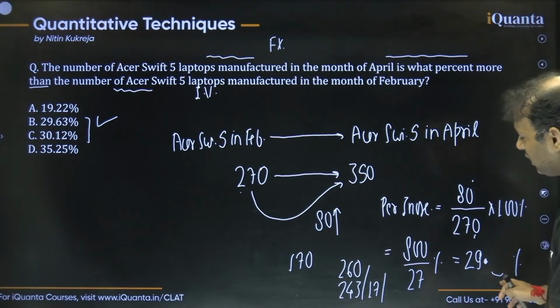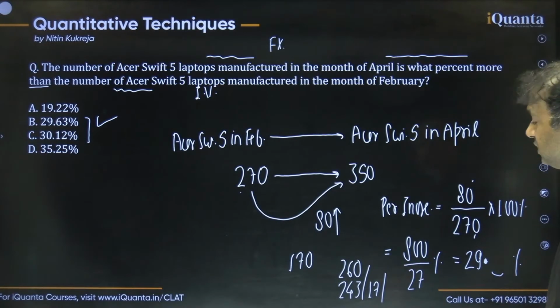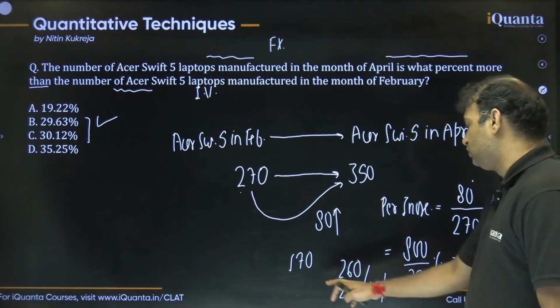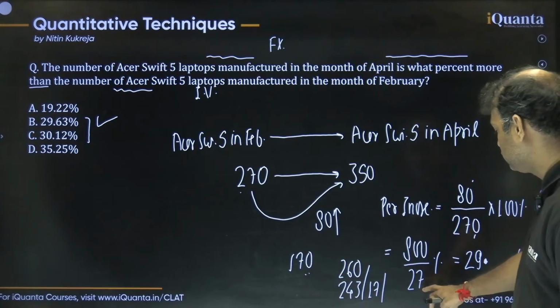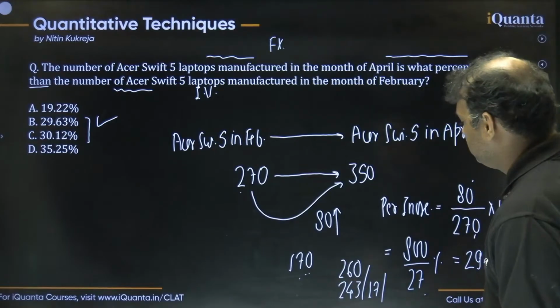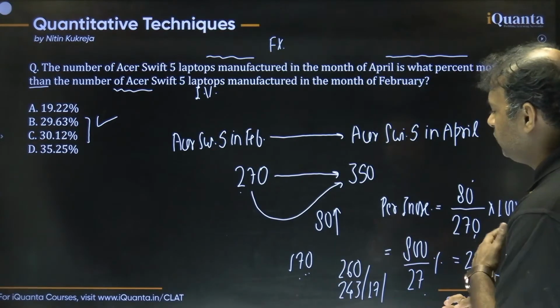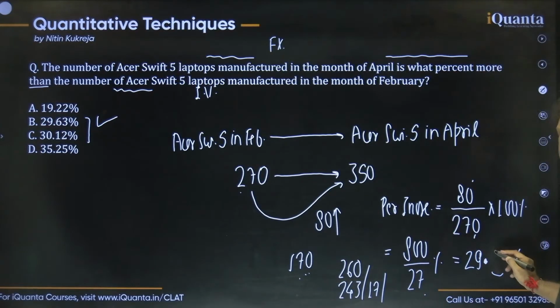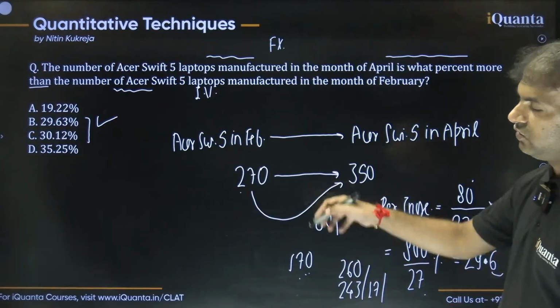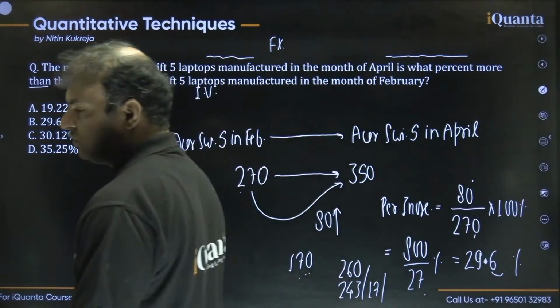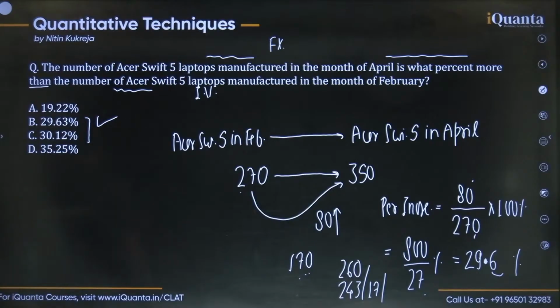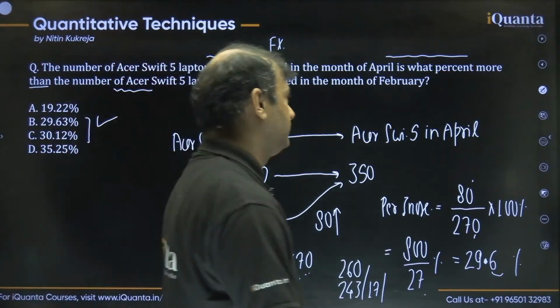If you want, you can check one more digit after the decimal point, right? So as we know, the last number was 170. So 27 sixes is how much? You can say 120 plus 42, 162. Yes, this is 6 times approximately. So we can say yes, option B should be the best option over here, right? Right, guys. I hope this is clear. It was a good question, definitely, right?